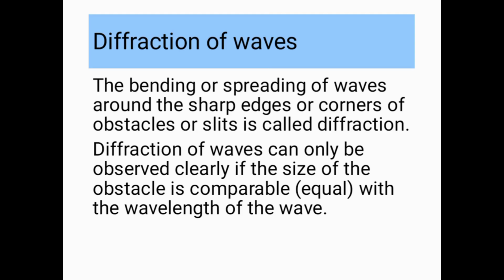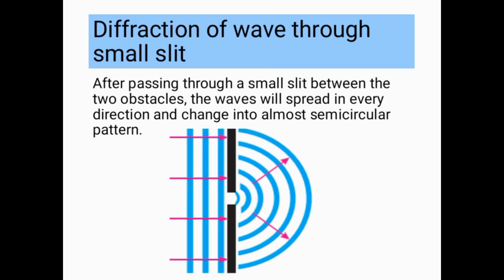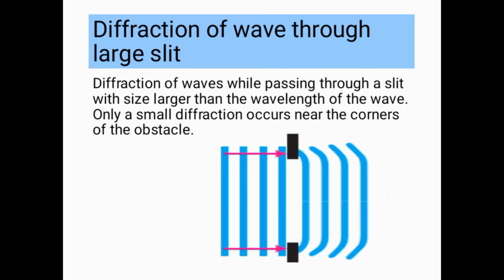Clear diffraction phenomenon. After passing through a small slit between the two obstacles, the waves will spread in every direction and change into an almost semicircular pattern. Little diffraction phenomenon. Diffraction of waves while passing through a slit with size larger than the wavelength of the wave. Only a small diffraction occurs near the corners of the obstacle.